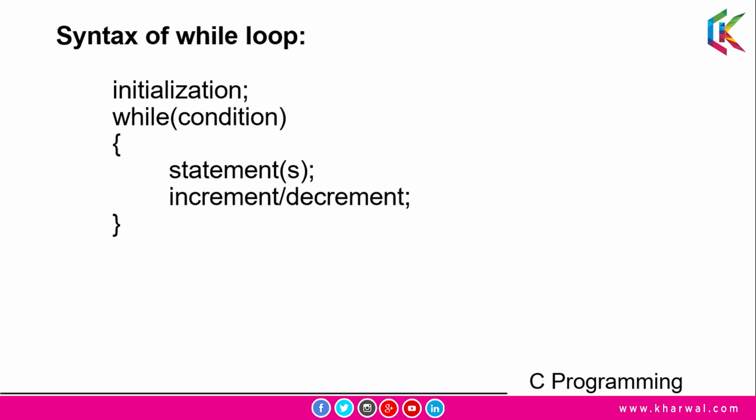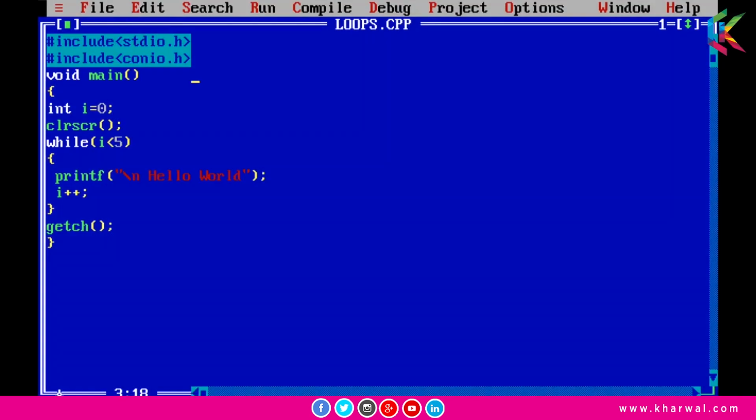So guys, let me open up the Turbo C++ compiler where I will show you the working of this while loop. So guys, in this program we will learn how the while loop works. I have declared an integer variable i and I have assigned 0 to this variable i. It is basically the initialization part, and now in this while loop I am using the condition i less than 5. So this while loop will print this hello world statement until this condition becomes false.